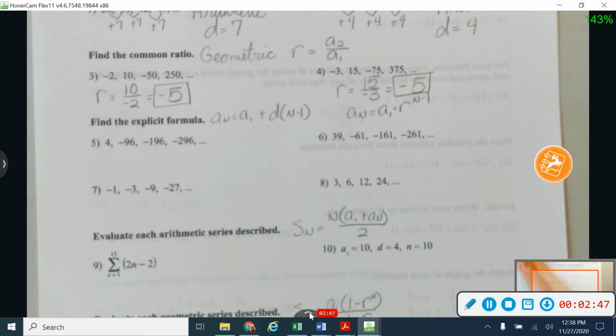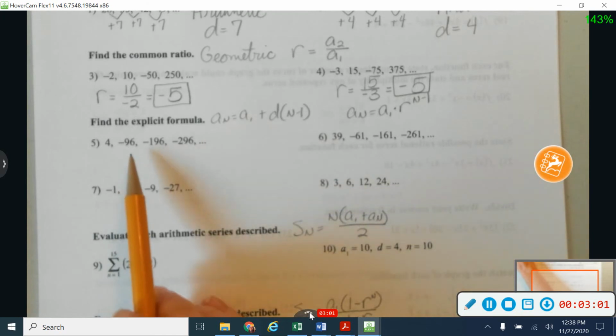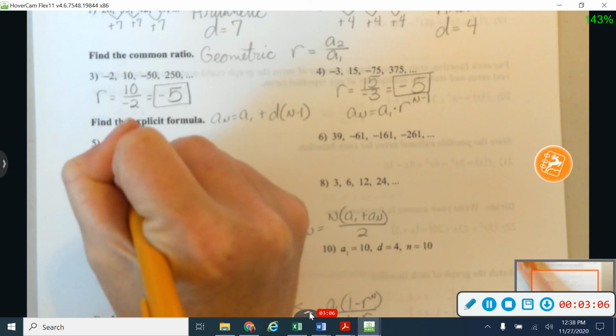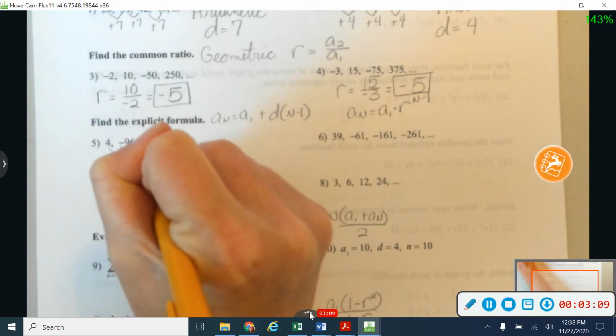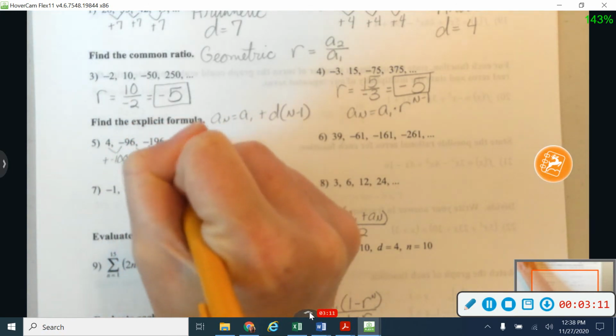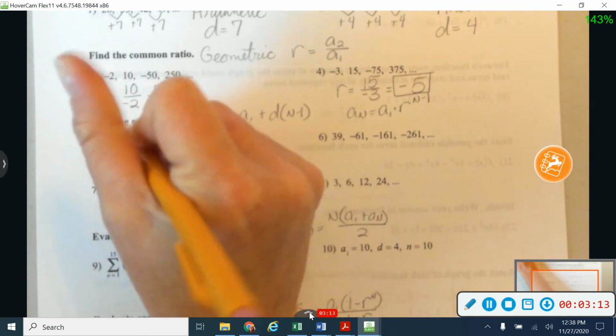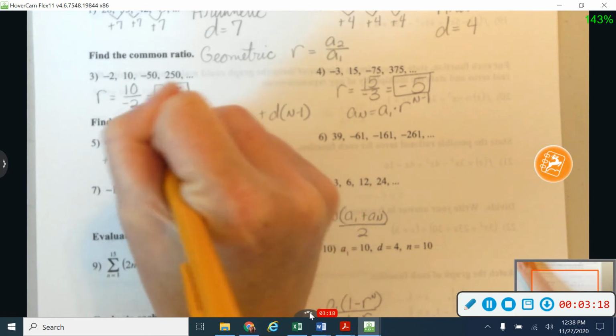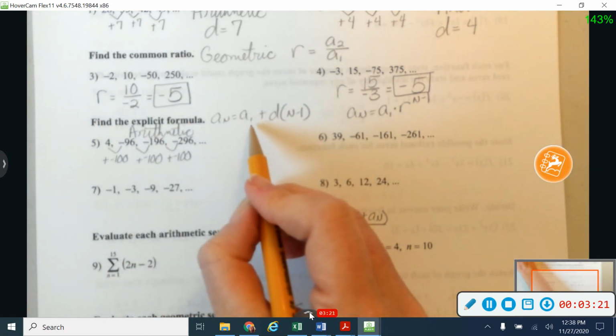All right, so if I look at number 5, if I am adding the same number each time, let's talk about what it takes to get from negative 96 to positive 4. That would give me negative 100, and then negative 100 would be here as well. So each time it looks like I'm adding negative 100, and adding negative 100, and adding negative 100. And so this one is an arithmetic sequence. And so for arithmetic, again, I'm going to use this formula here.